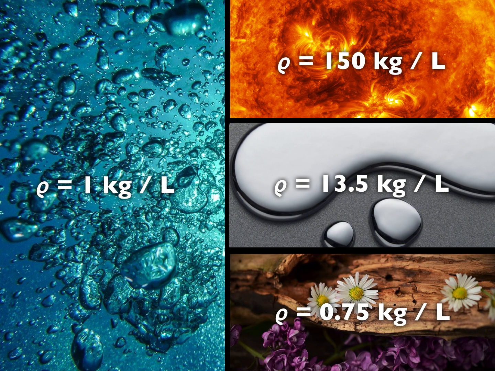There's only one density that you really should know, and that's the density of water. As you can see on the left, the density of water is a kilogram per liter, which is also 1,000 kilograms per cubic meter, or 1 gram per cubic centimeter. On the top right, that's the density of the core of the sun, about 150 times denser than water. Mercury is about 13.5 times as dense as water, and wood on the bottom is less dense than water.